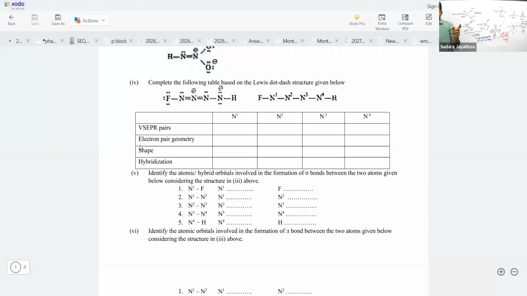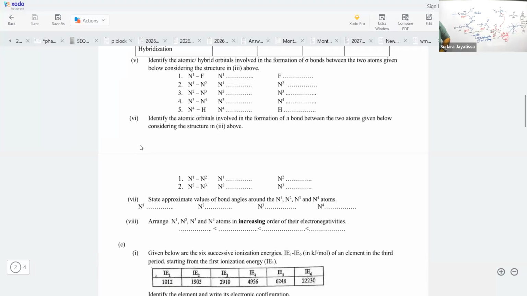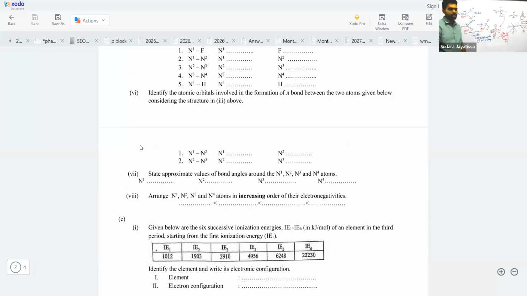N1 sp2, N2 sp, then N2, N3 bond: sp, sp2, then N3, N4: sp2, sp3, N4 H: sp3, 1s. Then the 5 bonds: 2p, 2p, 2p, 2p. Again, wherever you see a 5 bond, don't write 2p on it.